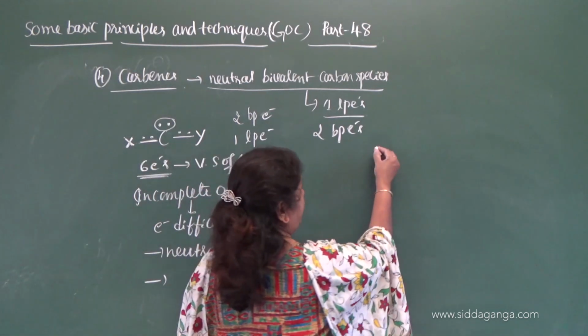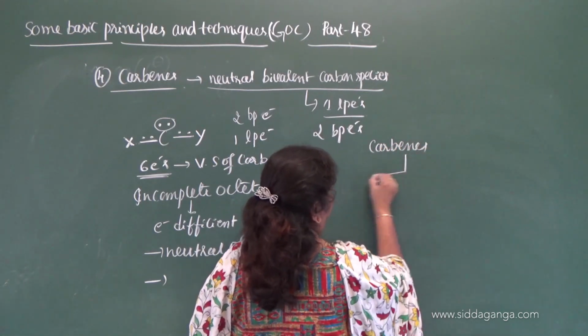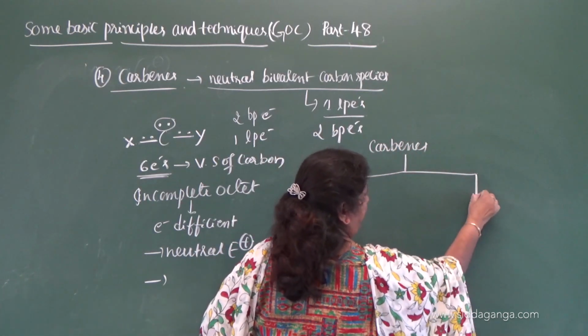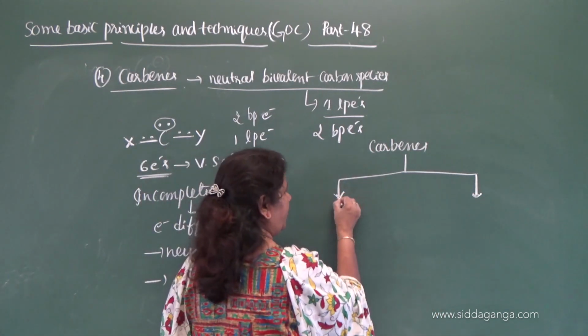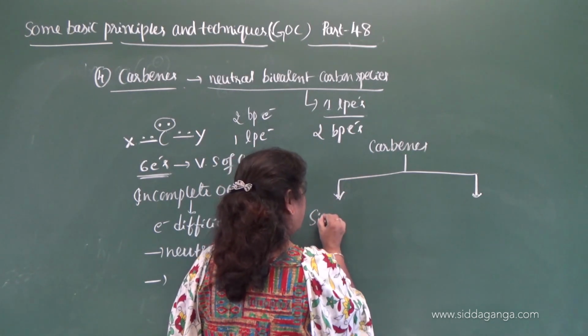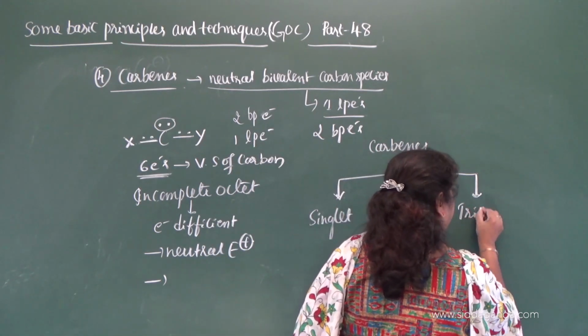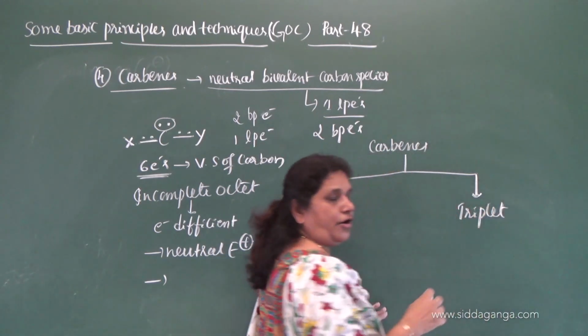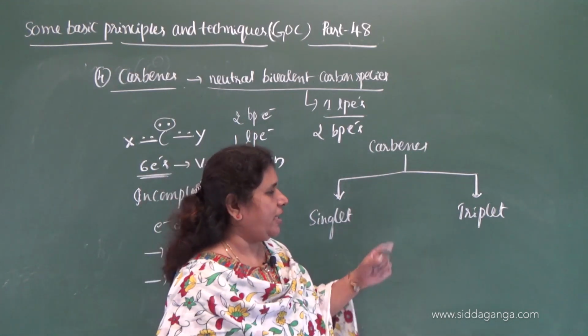But it is present in 2 types. Carbenes are of 2 types depending on their spin state. Depending on the spin state, we can classify them into 2 types. One is singlet and the second one is triplet. So there are 2 types of carbenes. One is singlet, another one is triplet.